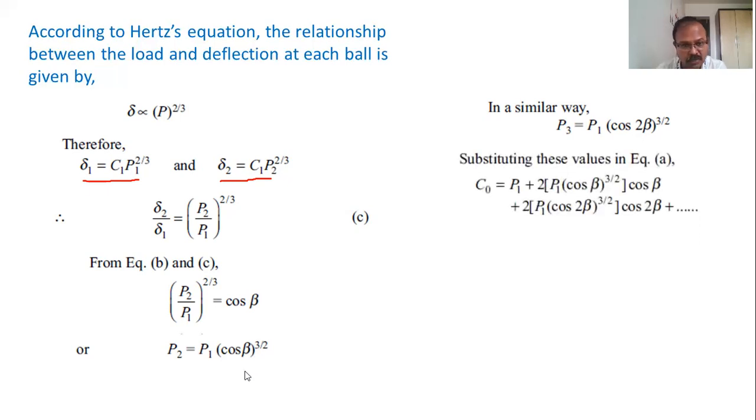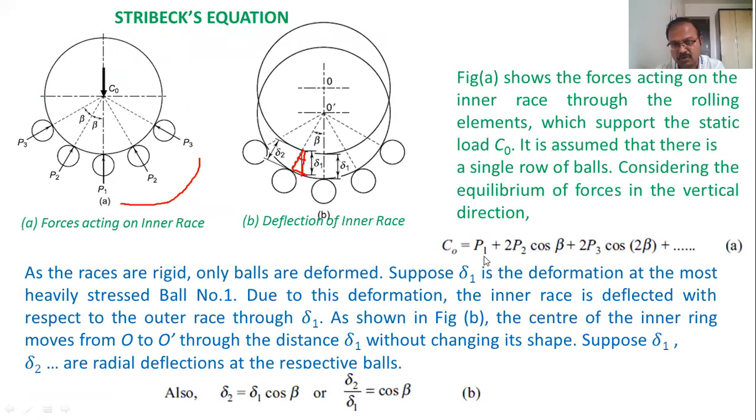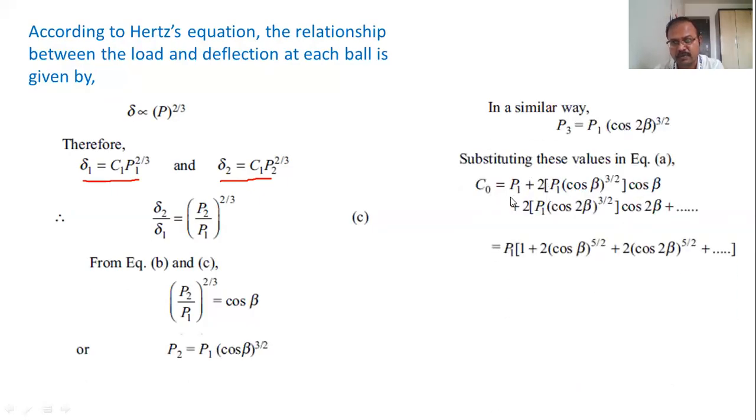So if we put all these values of P2, P3 and all the loads in the basic equation of CO, what was the basic equation of CO? CO is equal to P1 plus twice P2, this term, plus twice P3. So if we replace the values of P2 and P3 in this equation, CO will be equal to P1 plus twice P2. P2 is nothing but P1 into cos of beta raised to 3 by 2 into cos of beta, plus P3 will be replaced by this into cos of twice beta. So if we add this, cos of beta raised to 3 by 2 into cos of beta, the power of this beta is 1, so 3 by 2 plus 1 will be equal to 5 by 2.